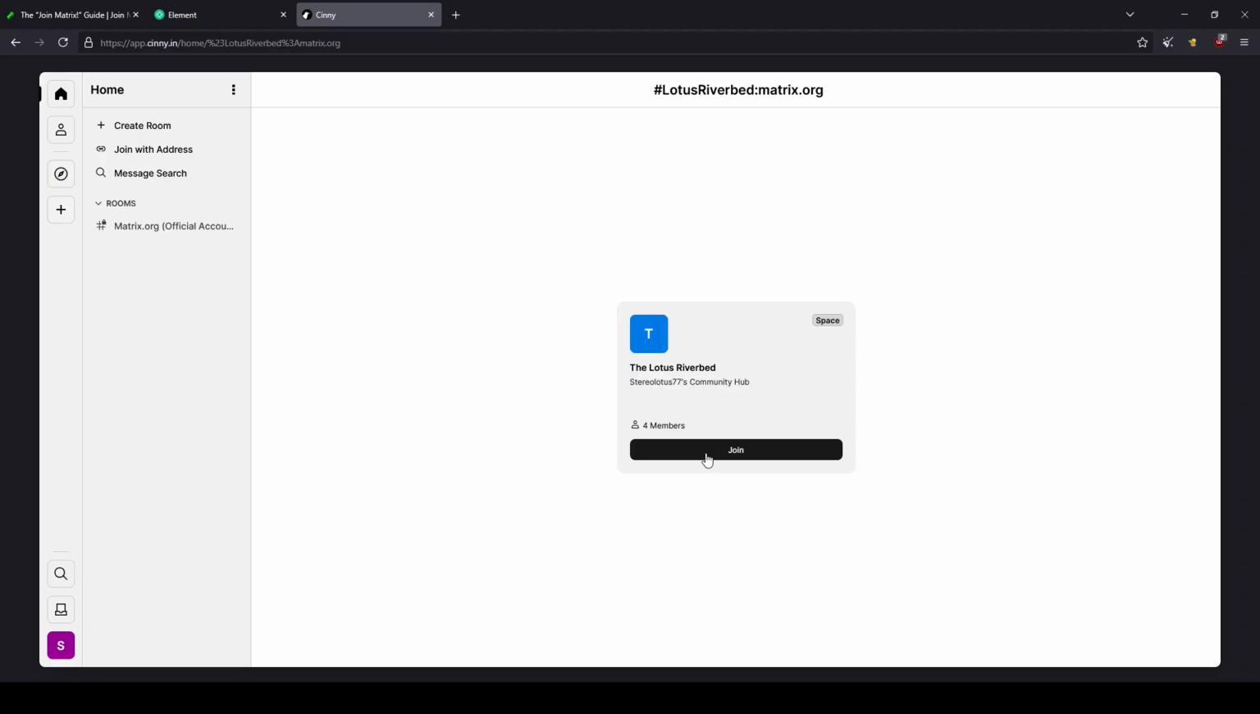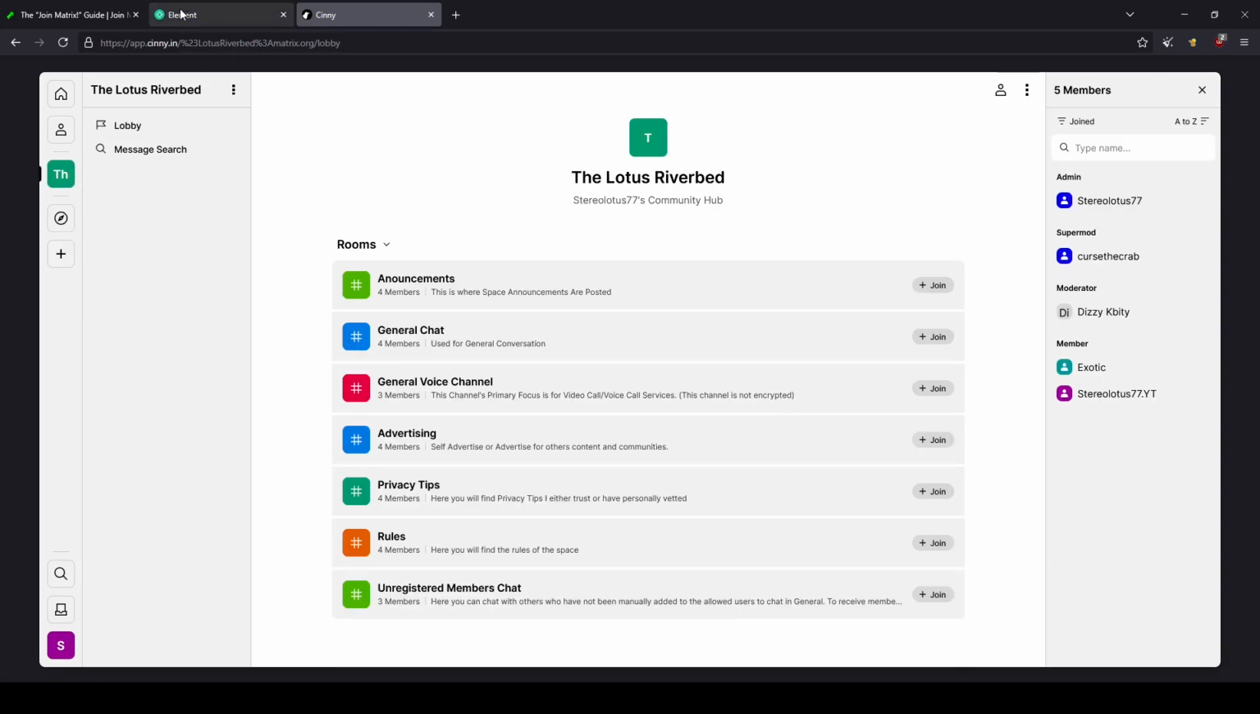I know that may be a little annoying, having to click through all of them, especially if you're joining a whole bunch of new spaces. But realistically, this is going to help you in the long run, as it helps you organize what chats you actually want to communicate in.